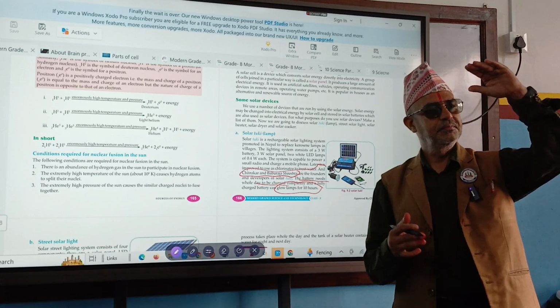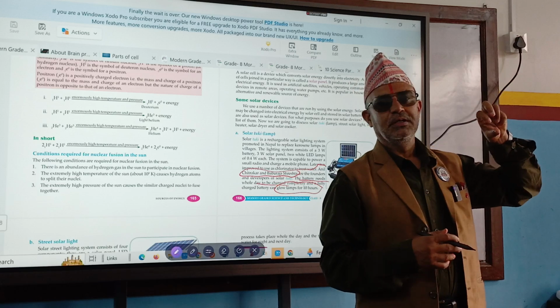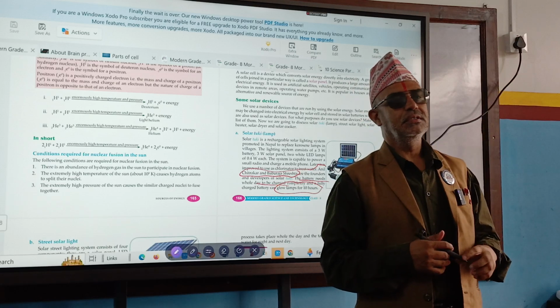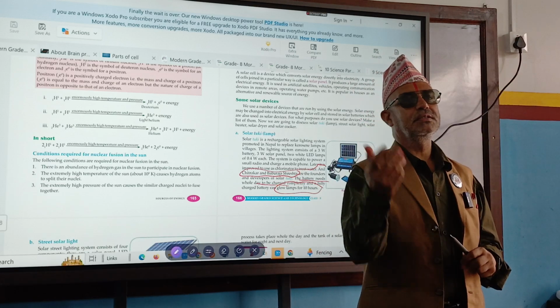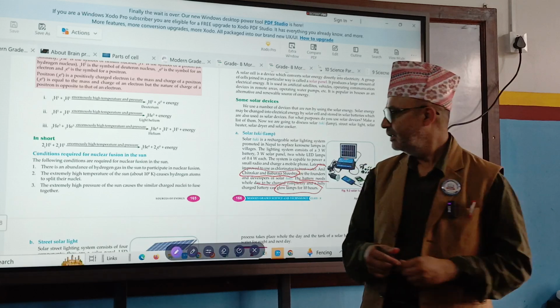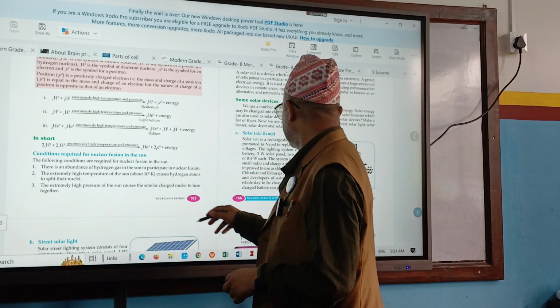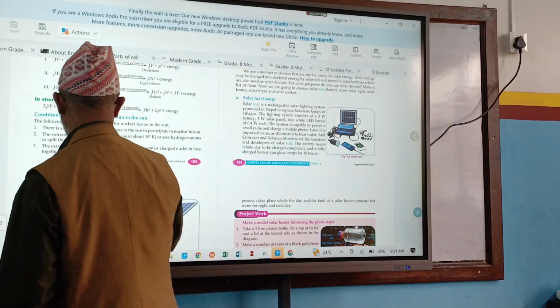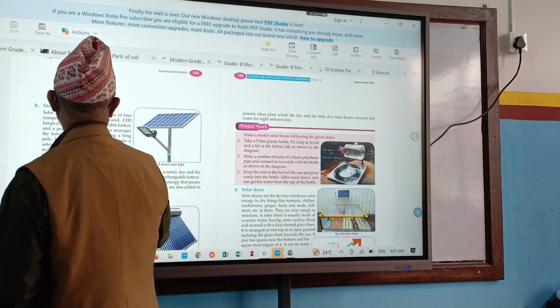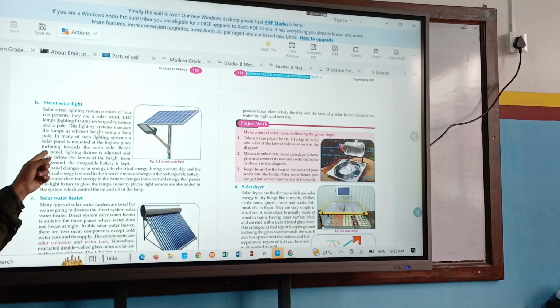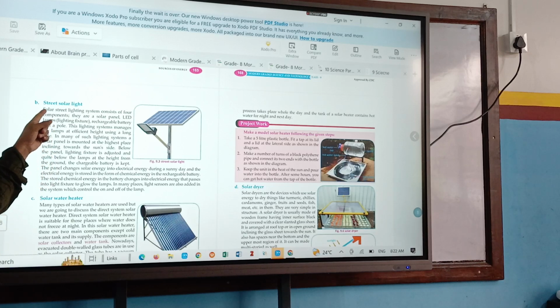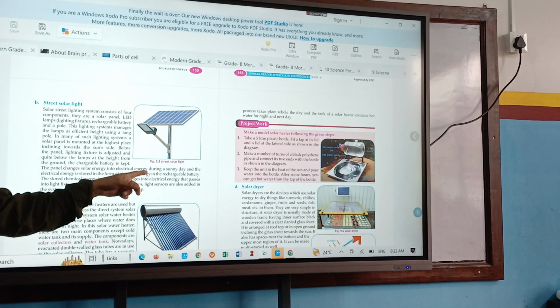It's very simple. During daytime, it absorbs solar energy. During night time, that solar energy is converted into light energy. So this is solar Tuki. So remember Anil Chitrakar and Babu Raja Shrestha. And we are famous with this one. What is this one? Street solar light. On your side also, is there street solar light?